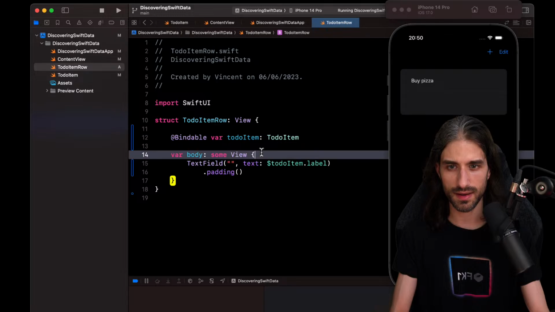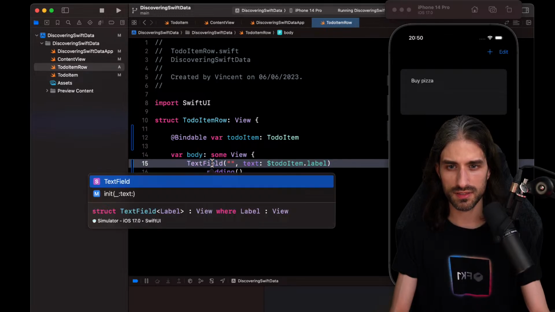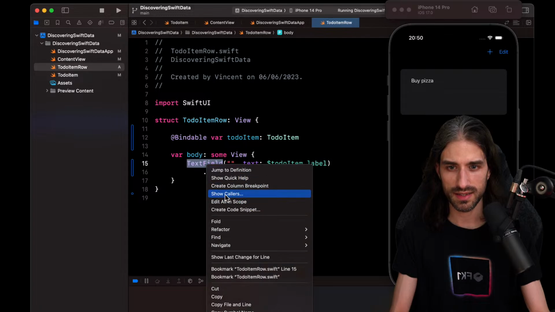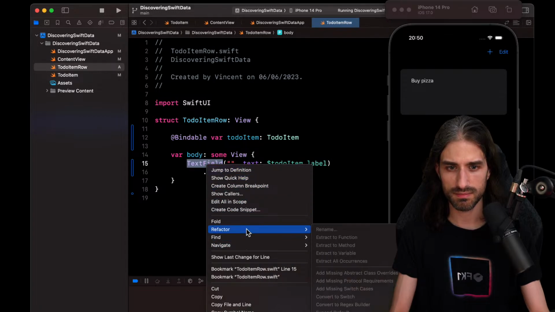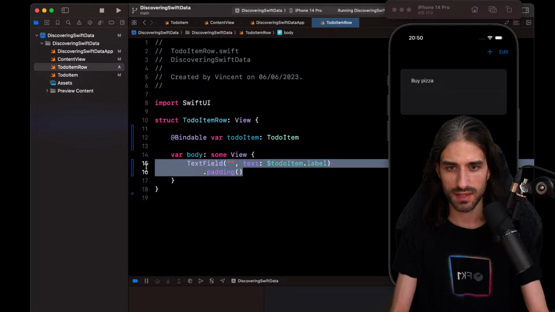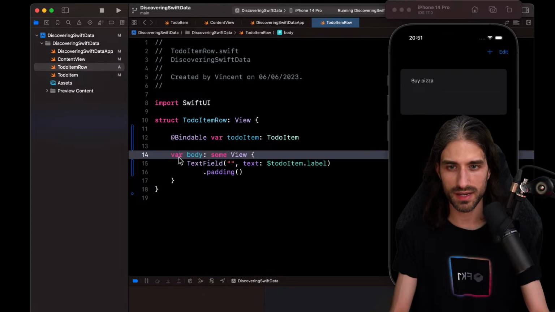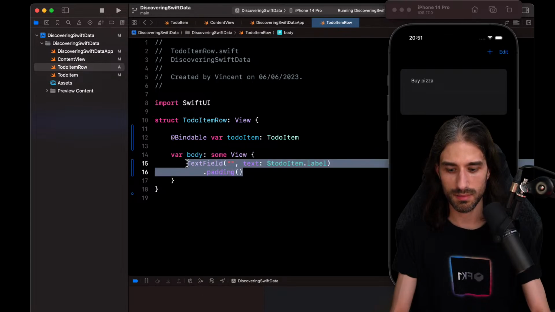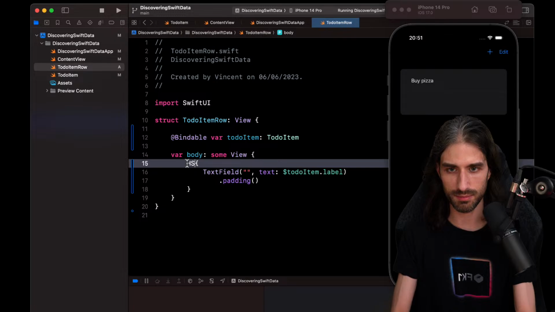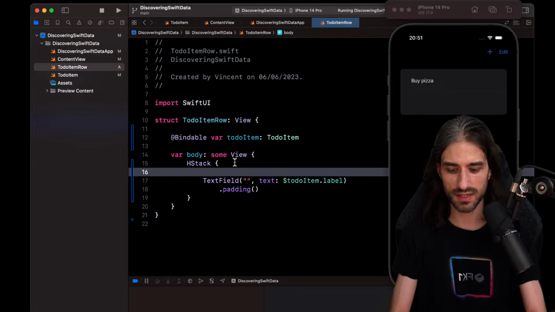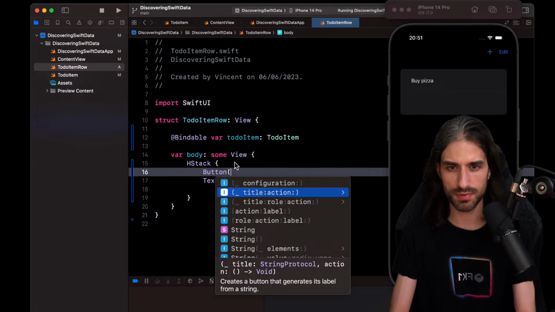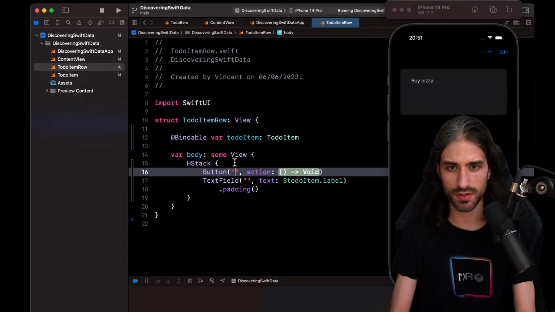So let's see here. I will put the text field into an H tag. I saw something like embed in H tag yesterday, but I cannot find it back. That's not a problem. We're going to do it manually. So like that. All right, I put it in an H tag. So we keep the text field, and next to it, I will put a button. This button, I will go with the title action for now.